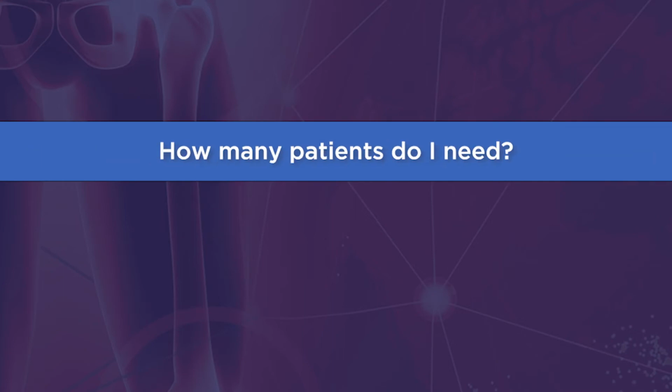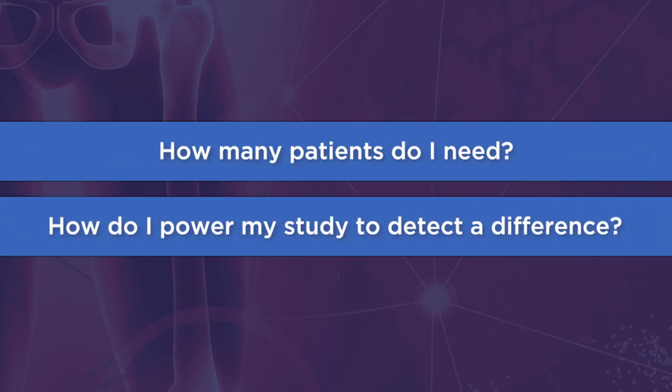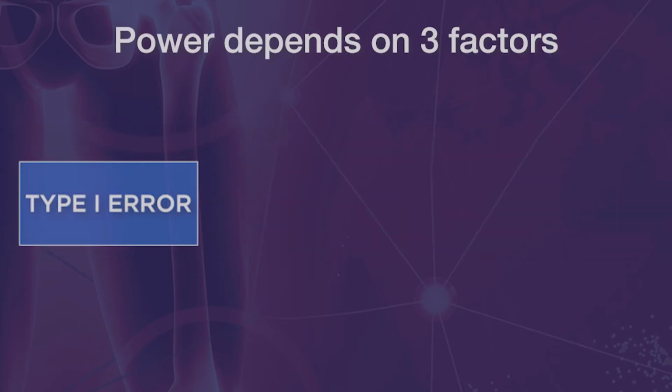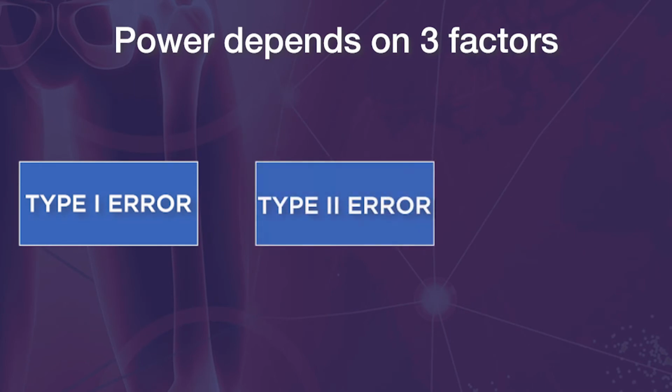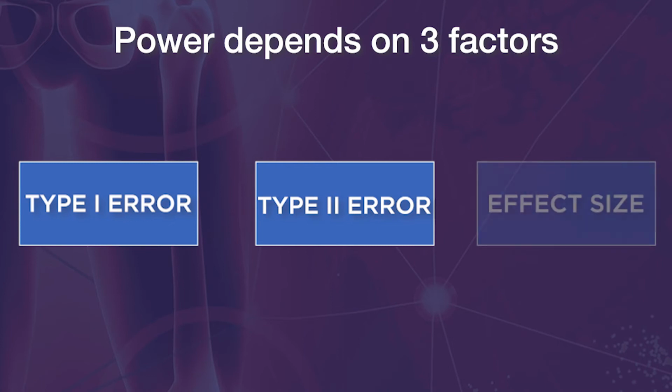So how many patients do I need, and how do I power my study to make sure I detect a difference between two groups when the difference truly exists? The answer to these questions depends on 3 characteristics of the study: type 1 error, type 2 error, and the magnitude of the difference in outcomes between the comparison groups. This is also called the effect size.